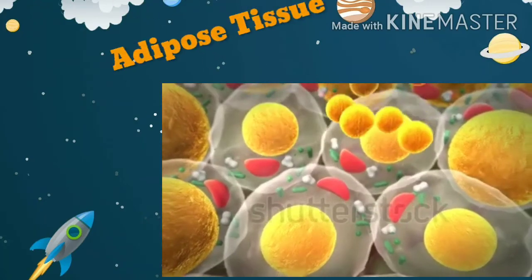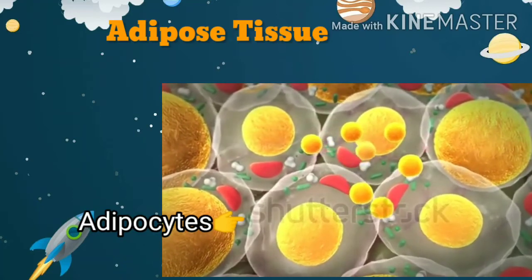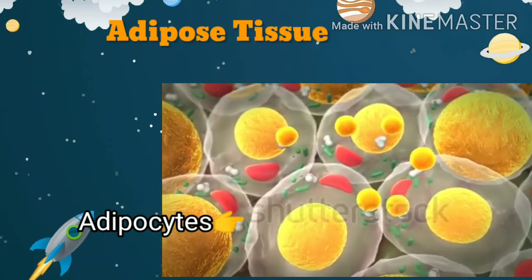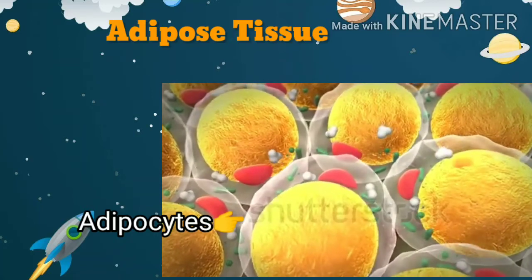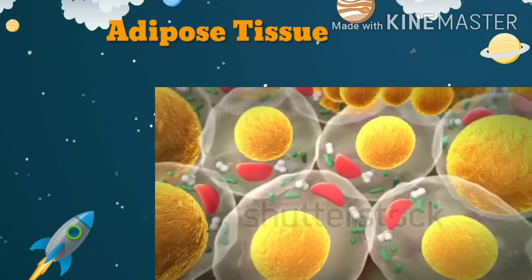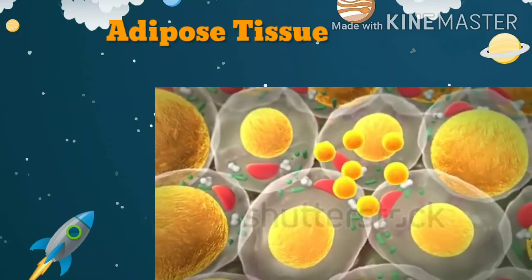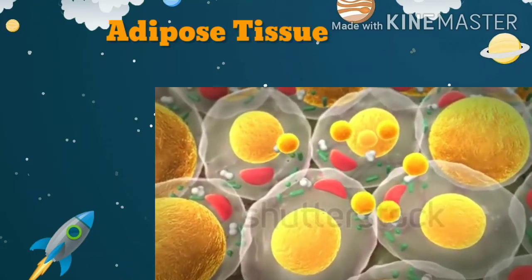The next type of connective tissue is adipose tissue. It consists of a large number of oval and round shaped adipose cells, which are also called adipocytes. They are filled with fat globules, shown on your screen as the yellow colored particles.